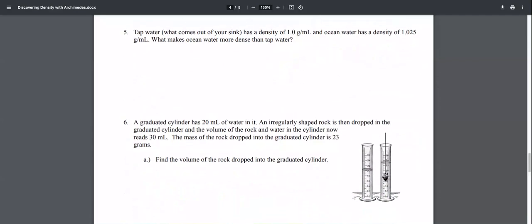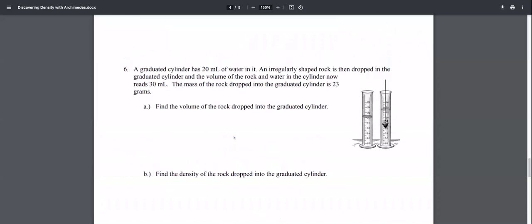Question 5. Tap water, what comes out of your sink, has a density of 1 gram per milliliter, and ocean water has a density of 1.025, or 1 and 25 thousandths, grams per milliliter. What makes ocean water more dense than tap water?